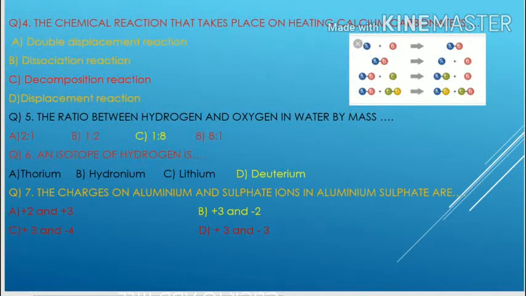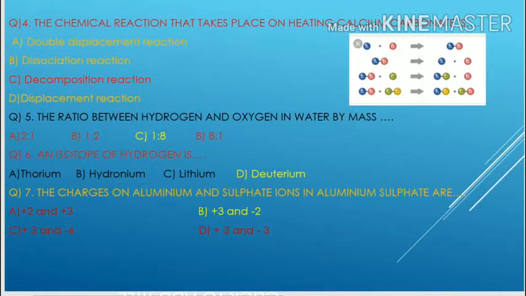The mass of hydrogen, H, is 1, and the mass of oxygen is 8. And in H2O, 2 atoms of hydrogen have a mass of 2, and the oxygen is 16. So 2:16, the simple ratio will be 1:8. So C is the right answer, that is 1:8.